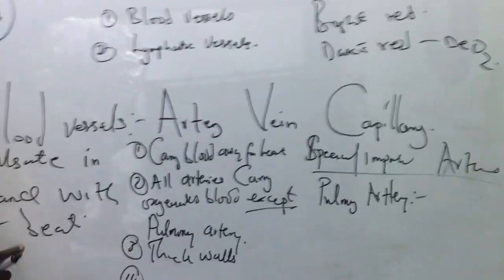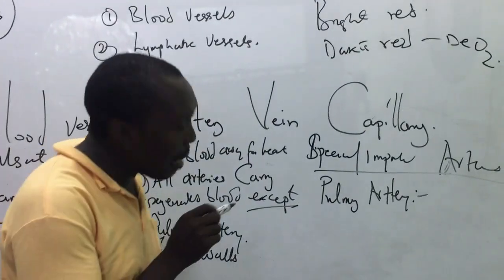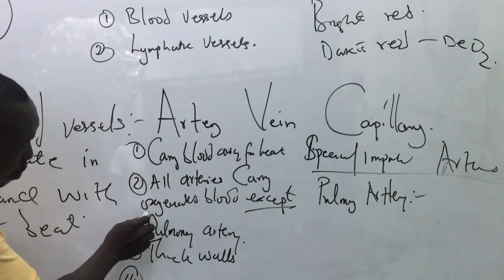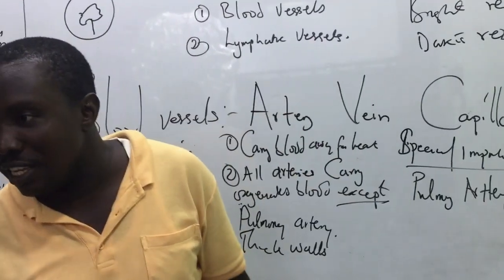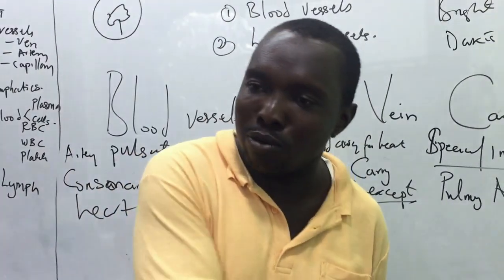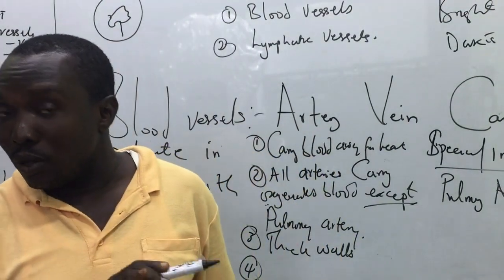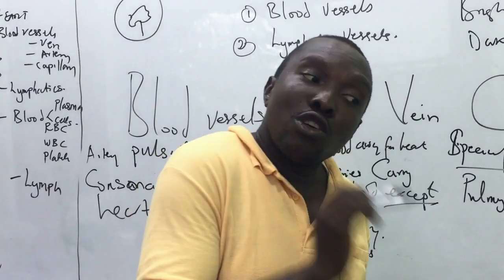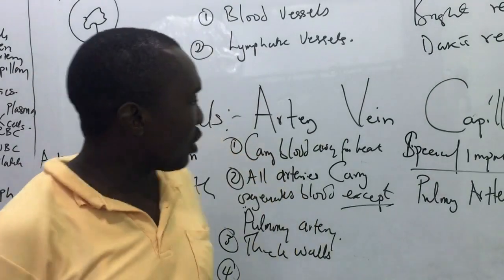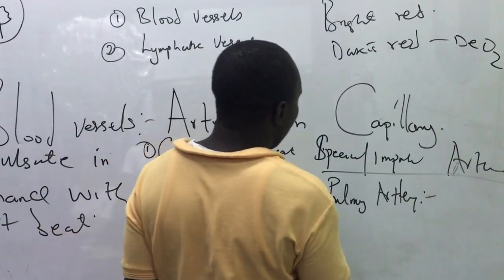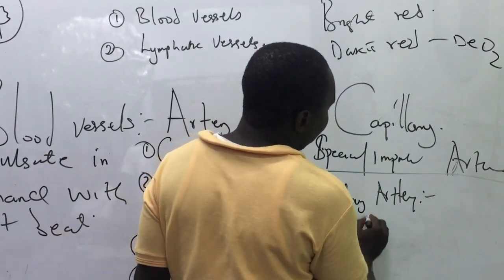The special thing about the pulmonary artery, I told you, this number 2: it is the only artery in the body that carries deoxygenated blood. You get that? And it carries that deoxygenated blood to where? To the lungs. For what? Oxygenation.